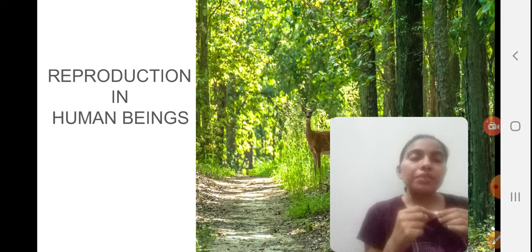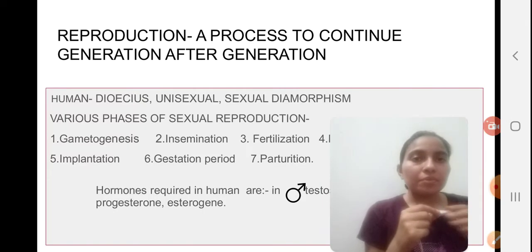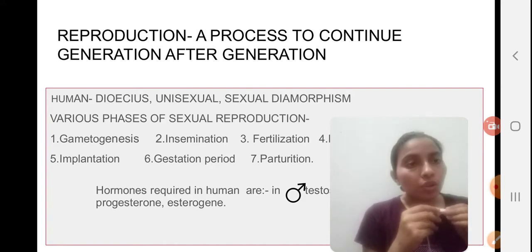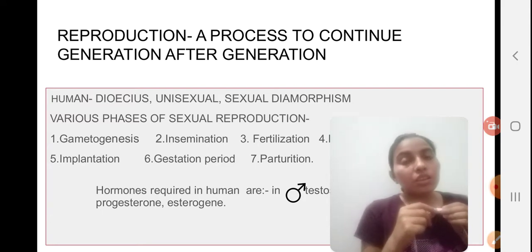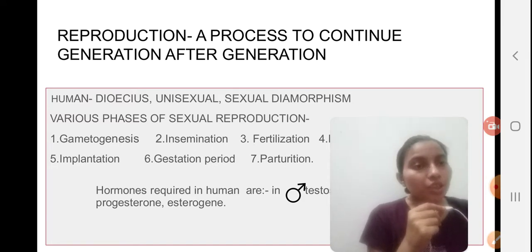Today's topic I have taken is reproduction in human beings. So let's start. As we all know, reproduction is a process which takes place in all living organisms. It is a salient feature. Reproduction is required to continue the generation of a particular species.